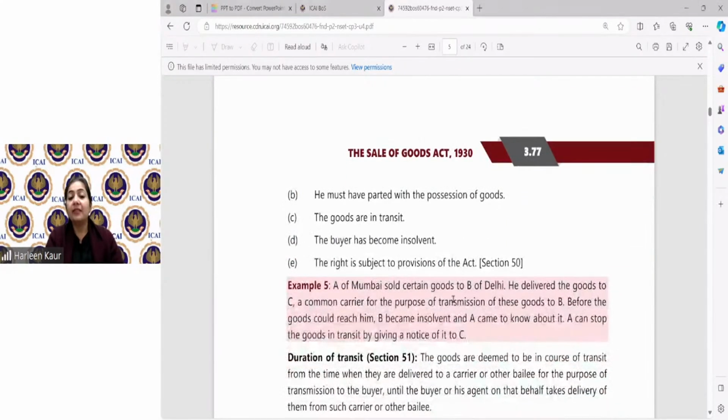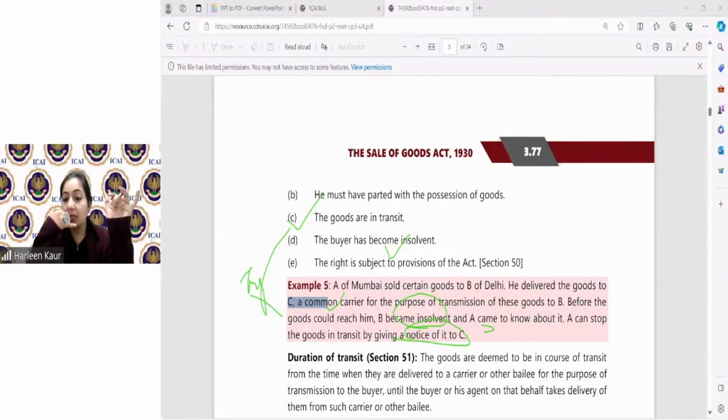A of Mumbai is sending goods to B of Delhi. He delivered the goods to a common carrier C. C is the transporter over here. Before the goods could reach, ma'am, the goods are still in transit. The third point is correct. The goods are in transit. Has the seller become unpaid? Yes, the buyer has become insolvent. Therefore, A becomes unpaid. He has parted with the goods. Yes, he has given the goods to the common carrier, Mr. C. The buyer has become insolvent. Yes, ma'am. Now A can stop the goods by giving a notice to C.